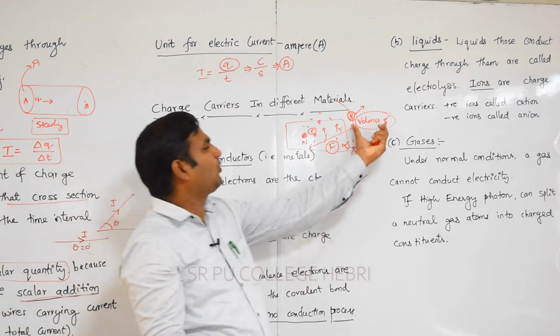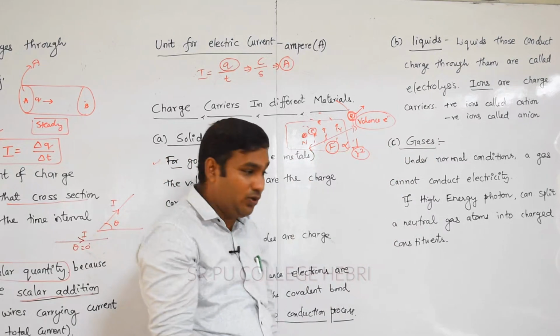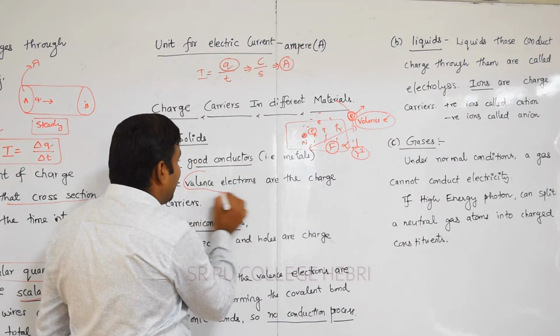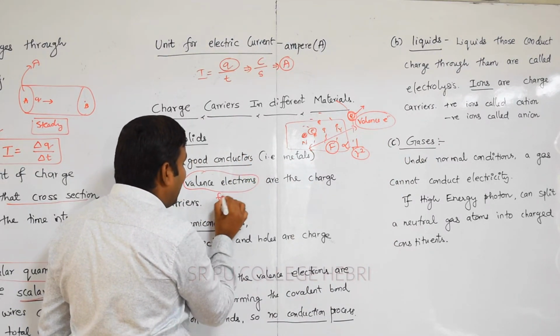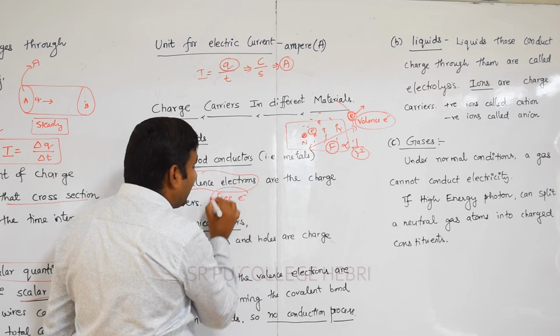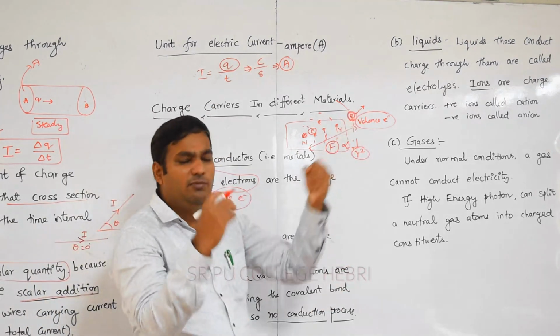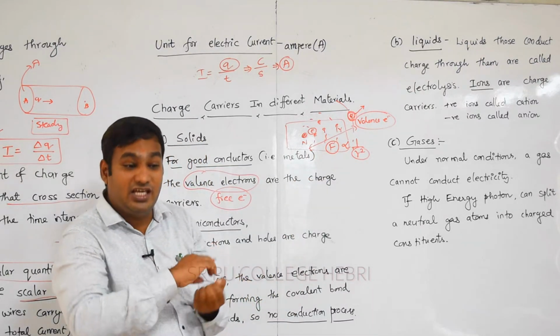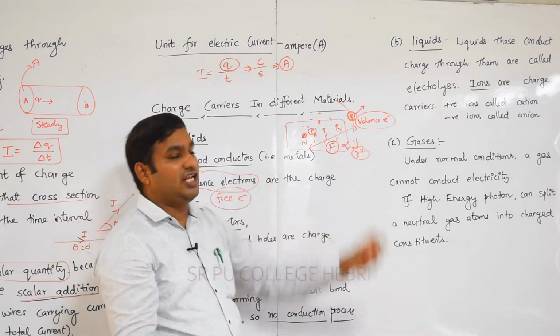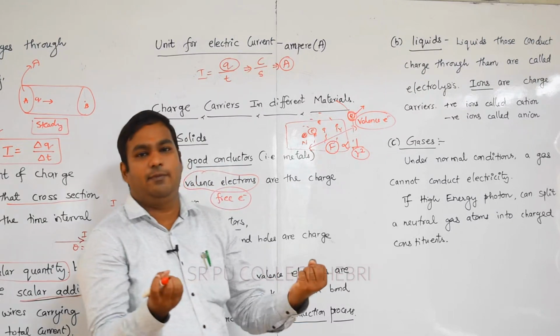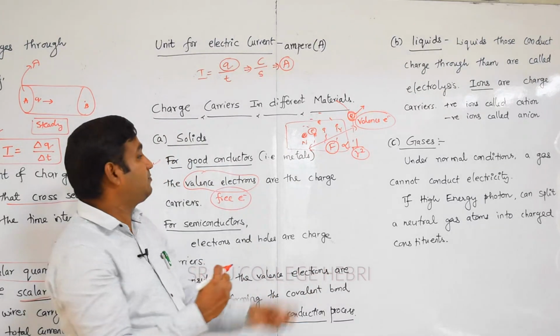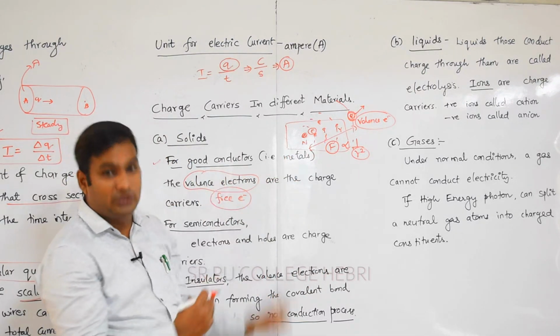These valence electrons we can easily take out, which is why they are also called free electrons. We can easily take that electron outside by supplying a minimum amount of energy. These valence electrons are easily available for the conduction process, especially in metals or good conductors.